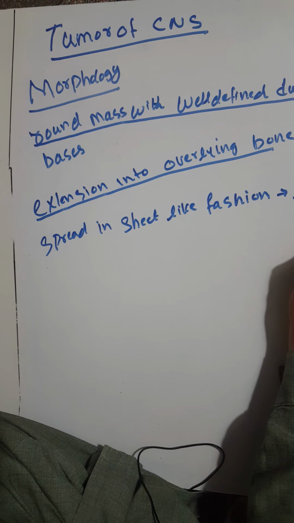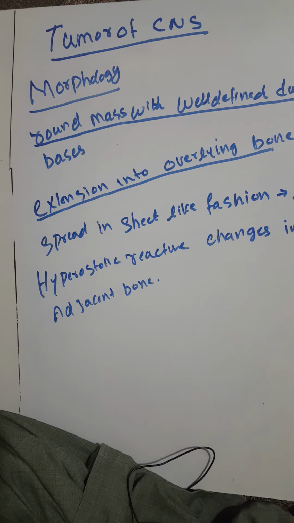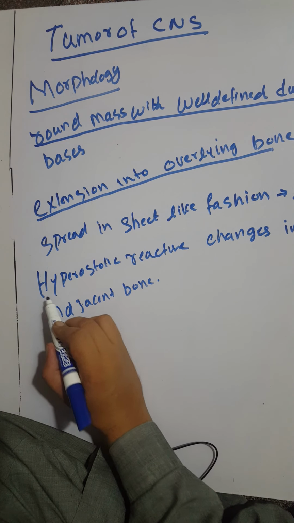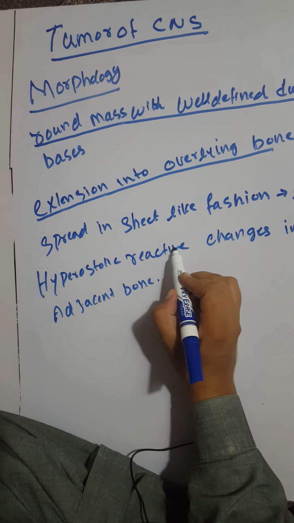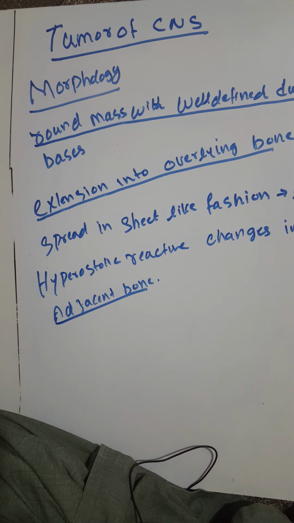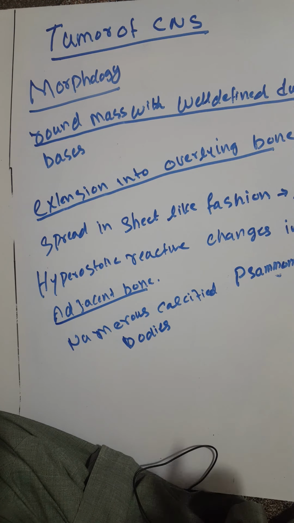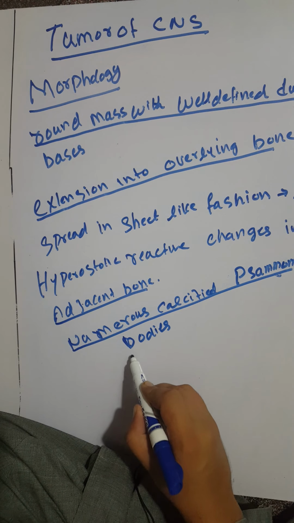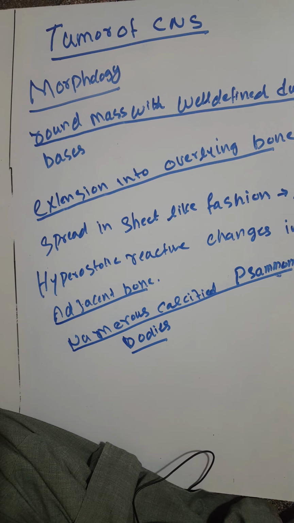They are called en plaque. There are also hyperostotic reactive changes in the adjacent bone. They also show numerous calcified psammoma bodies in the morphology of meningioma.